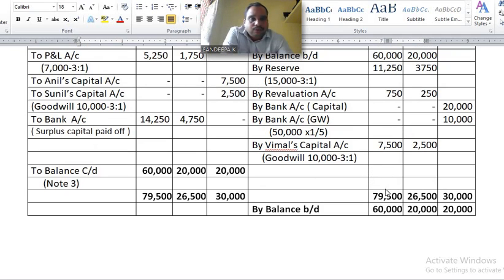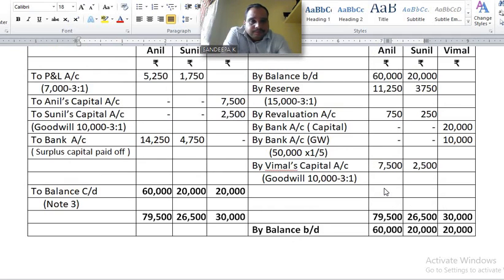Okay, next total it. First of all, do it on the credit side: 60,000 plus 11,250 plus 750 plus 7,500. How much? 79,500. The credit side total is usually higher, so first total the credit side. Next, make the entry on the debit side: 79,500. 79,500 minus 5,250 minus balance 60,000. How much? It should come to 14,250.